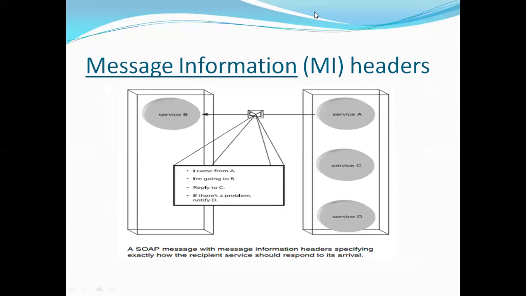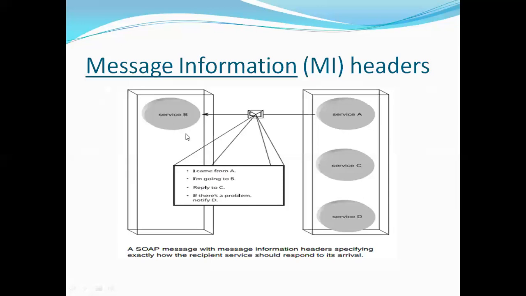So see here, one service requester sends the request to the service provider. So I came from A. The service provider gets the idea that this request is coming from a secured user. I am going to B. So B's reference is given in that particular service, and the service request is received by the B service.